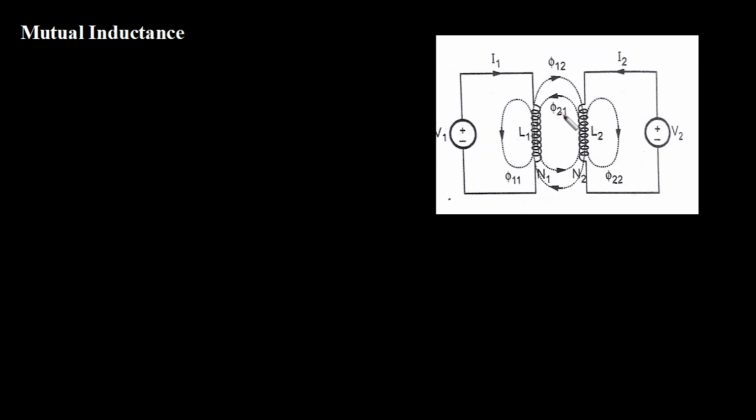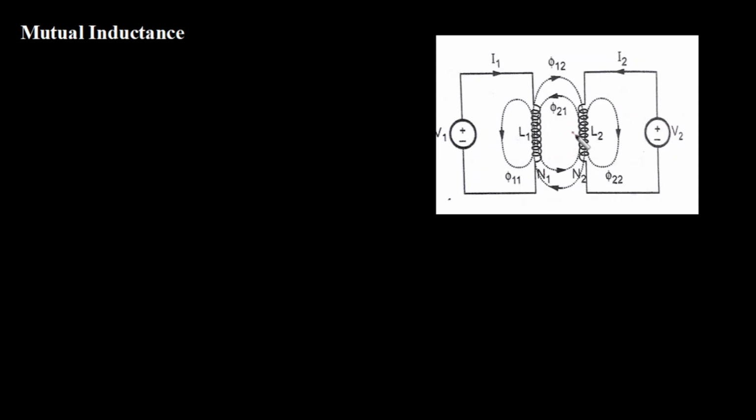So I will slightly change the name. The flux which is not linking, I will call phi 11, phi 22. And if the flux produced by the first circuit is linking with the second circuit, I call it phi 12, and if the other way, I call it phi 21.